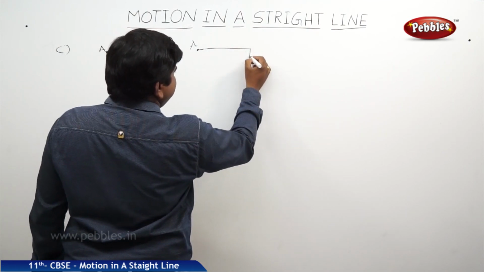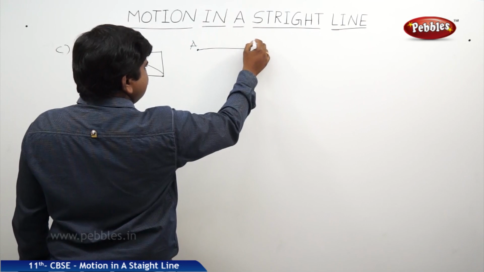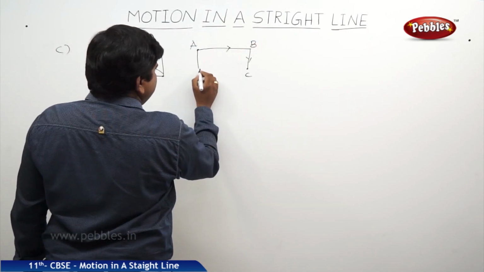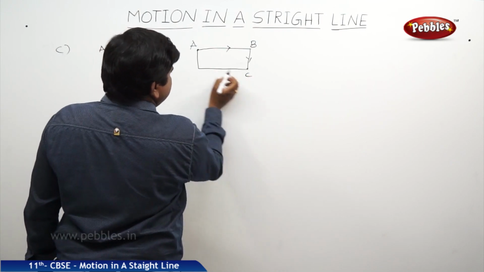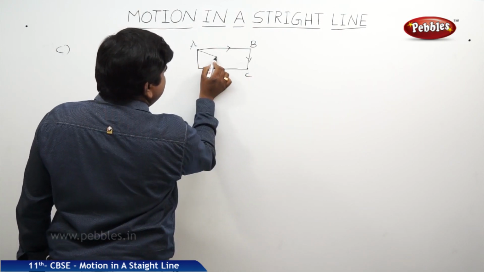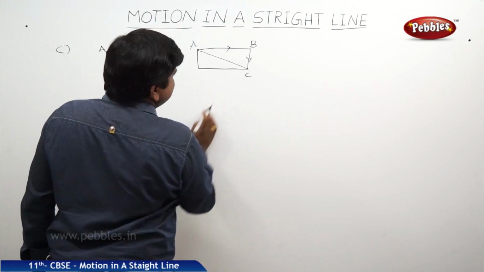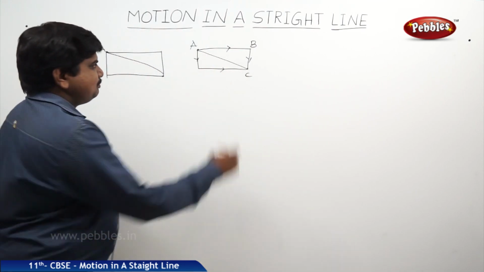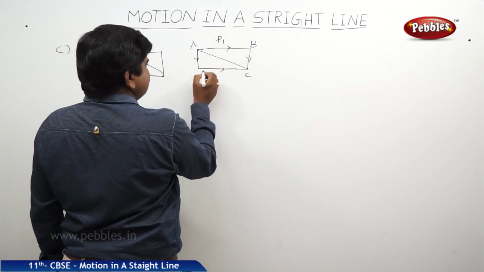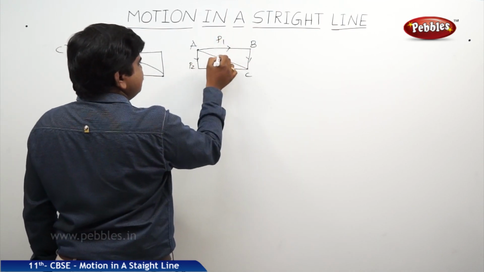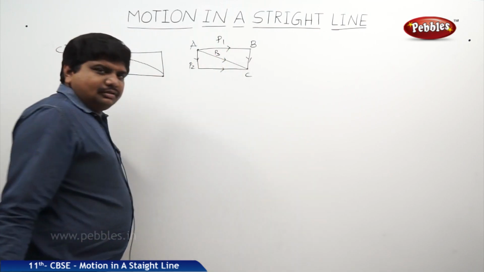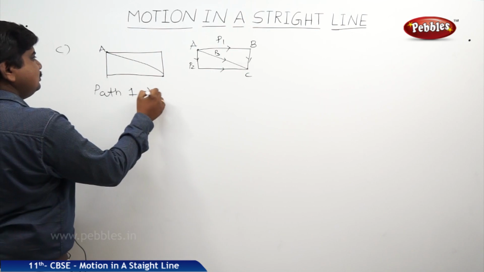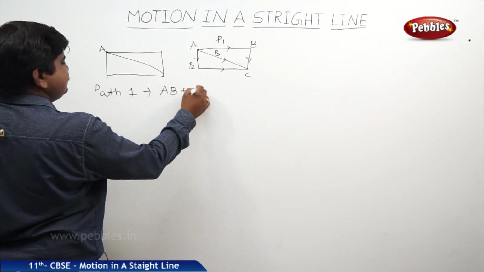A to B and B to C. This is one path. A to D and D to C is another path. And directly from A to C is another path. This is path 1, this is path 2, this is path 3. Path 1, AB plus BC.